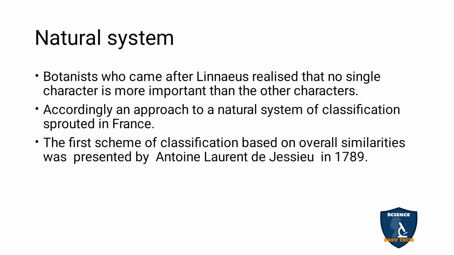So an approach to a natural system of classification sprouted in France. The first scheme of classification based on overall similarities was presented by Antoine Laurent de Jussieu in 1789.